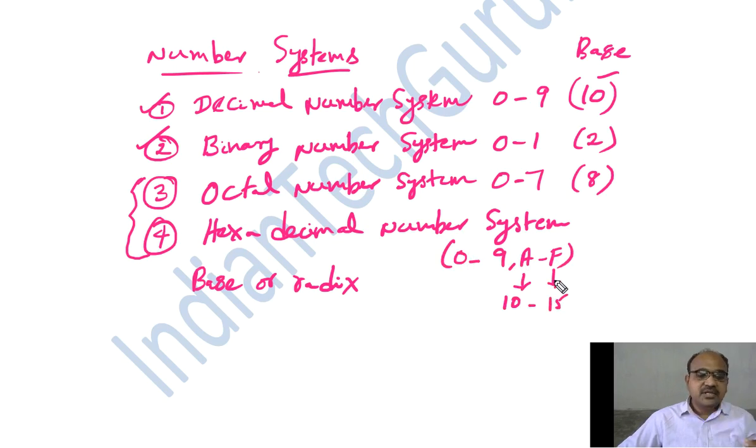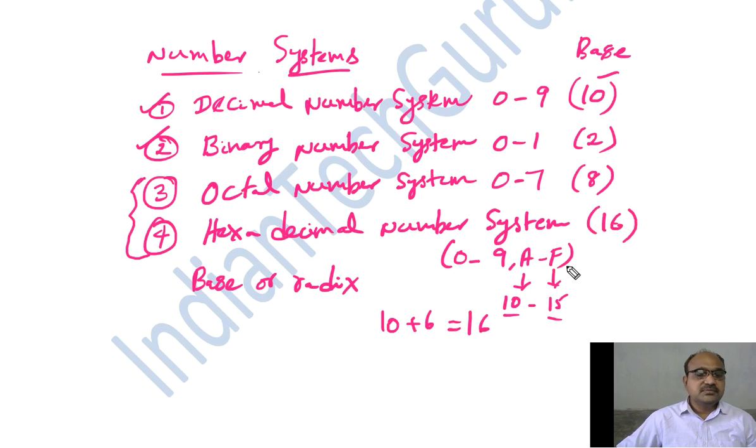However, we cannot actually write 10, 11, 12, 13, 14, 15 because there will be confusion between the decimal numbers and the hexadecimal numbers. That is why we use the capital alphabets A to F to represent the numbers 10 to 15. So here, how many total symbols are there? 0 to 9, 10 symbols. A to F, A, B, C, D, E, F, 6 symbols. Total 16 symbols are there. So the base will be 16.